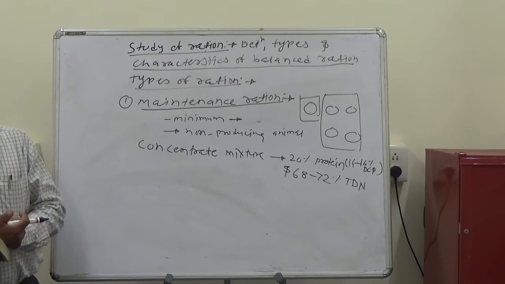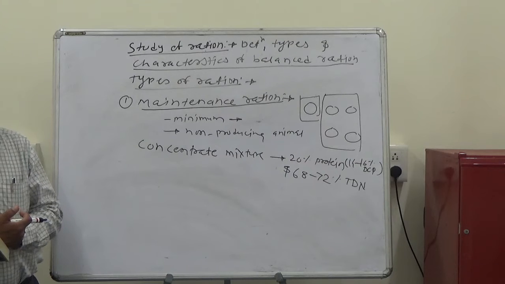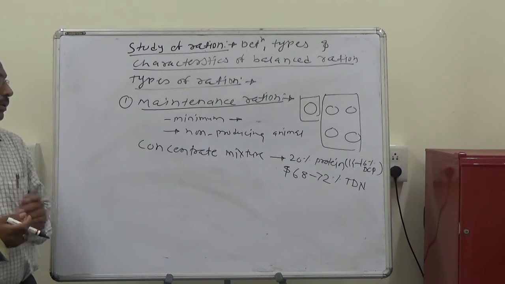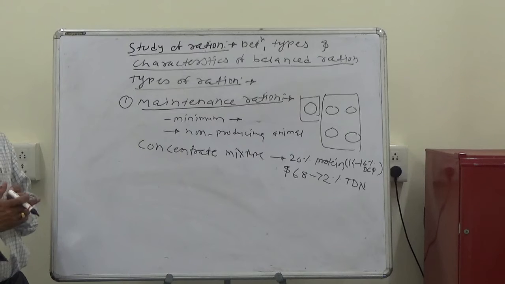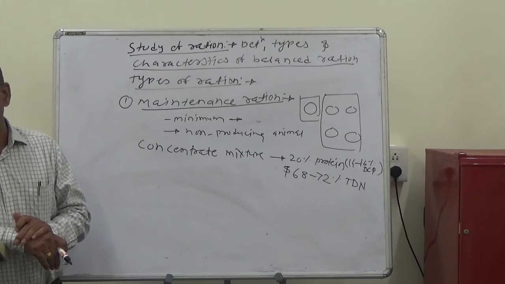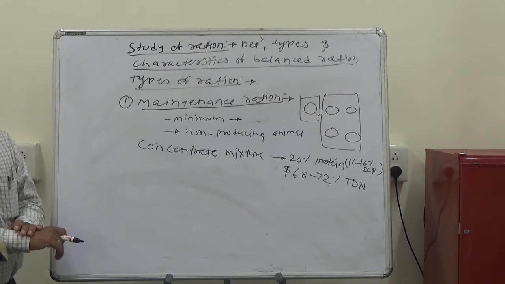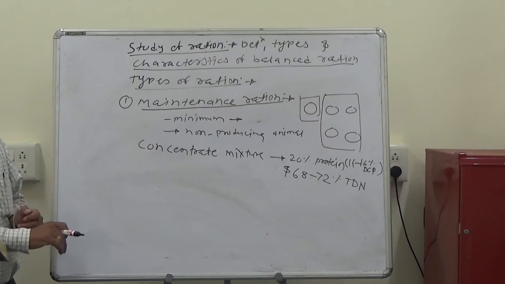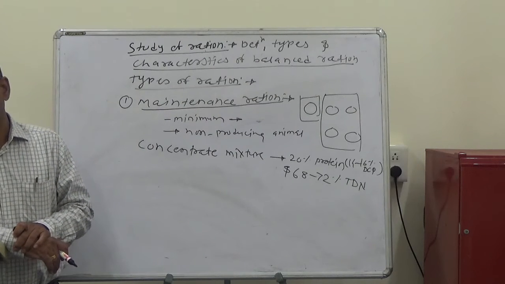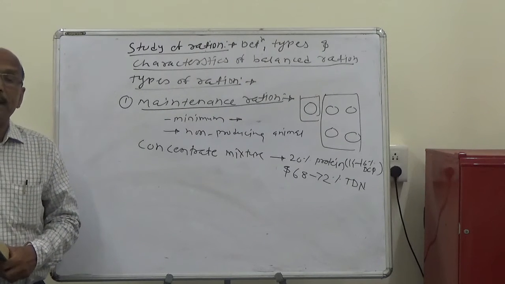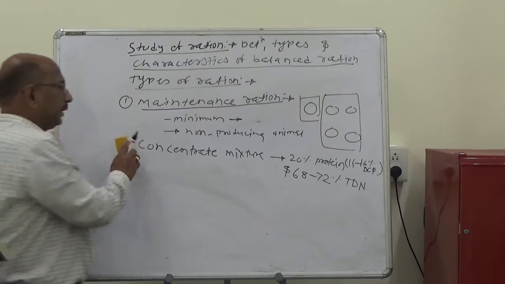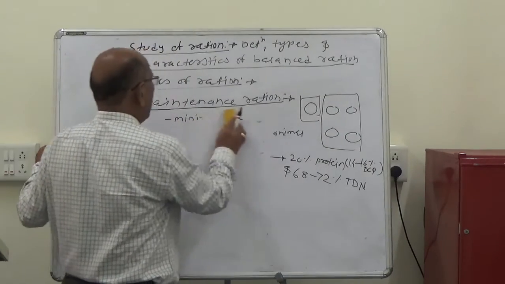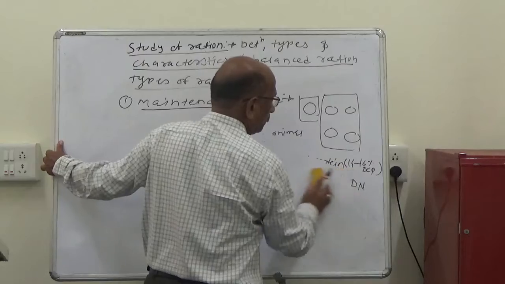The amount of concentrate mixture and straw will provide the optimum maintenance requirement for the adult dairy cattle. This is the average supply of concentrate mixture and straw.